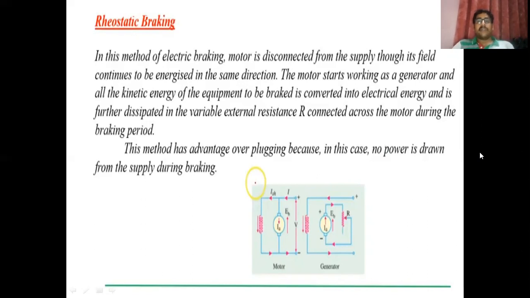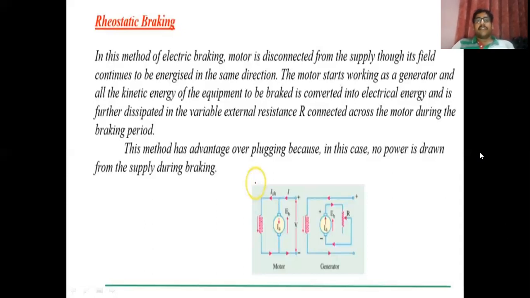It again acts as a generator, and we use an external rheostat in series with it. By changing the value of the rheostat, we can change the value of the current, and ultimately we can change the speed of the motor.